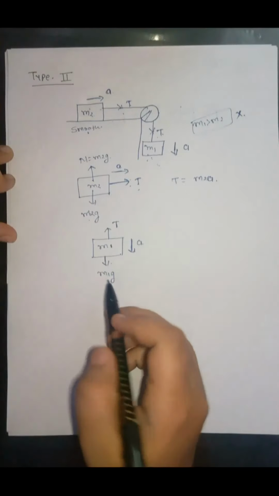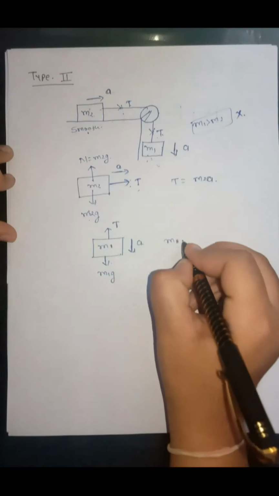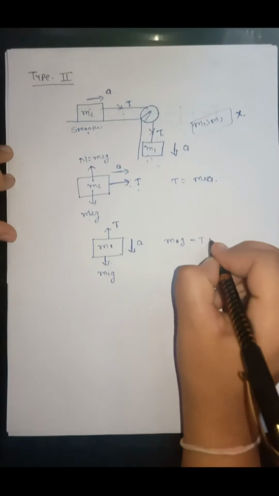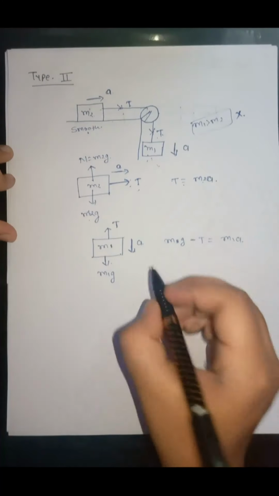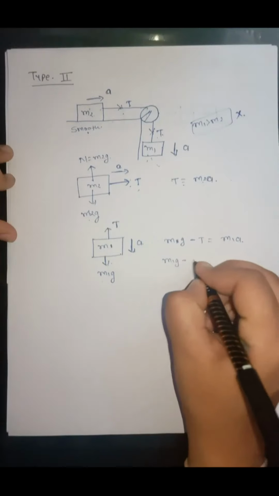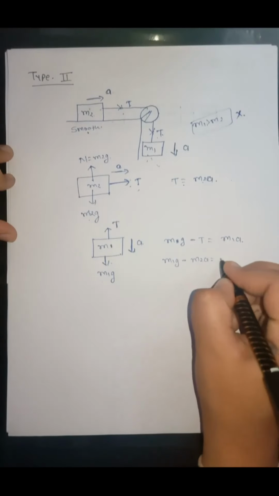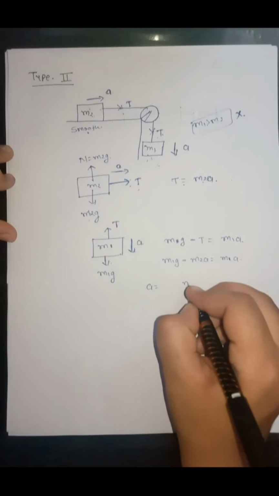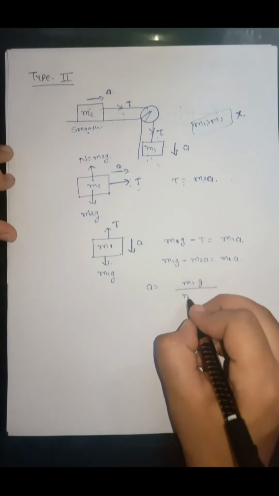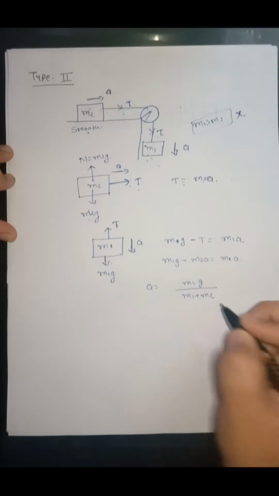So the equation for this will be m1g minus T is equal to m1a, but T is equal to m2a, so m1g minus m2a is equal to m1a. So acceleration will be m1g upon (m1 plus m2).